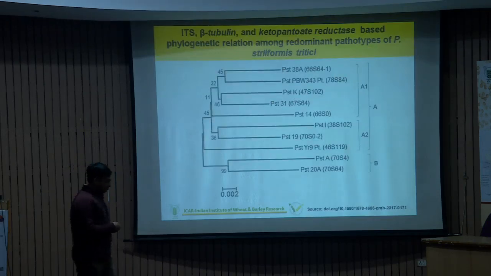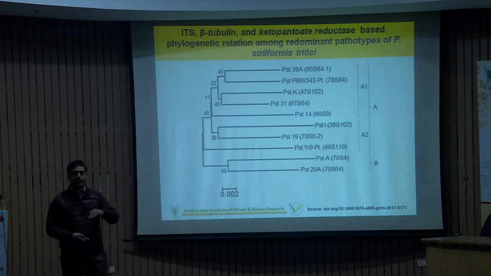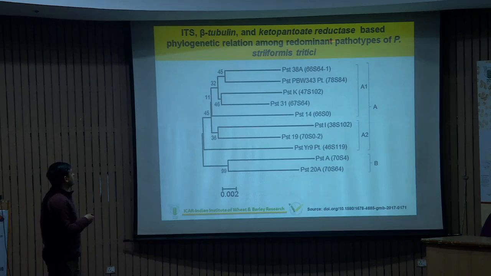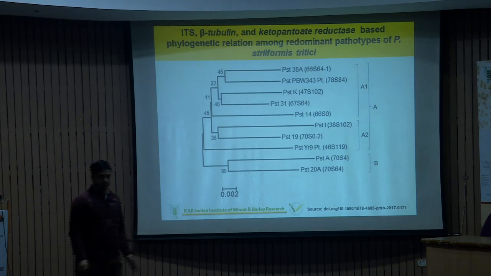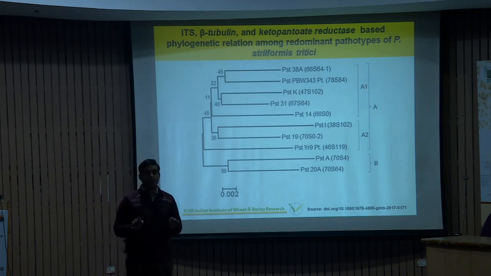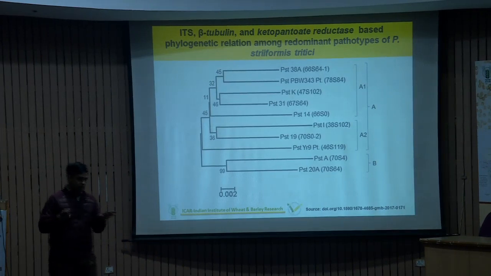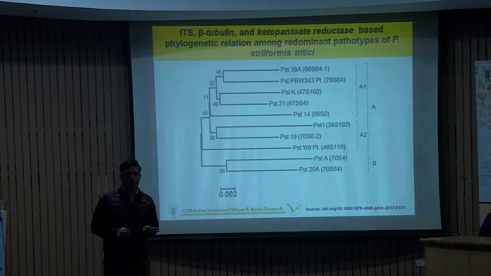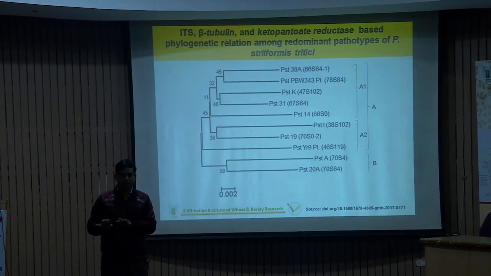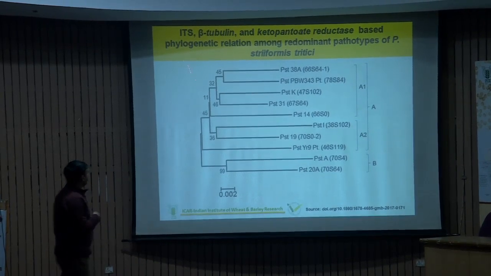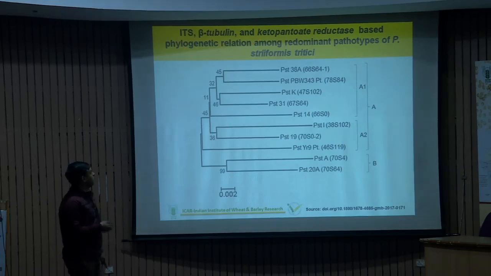Similarly, as I already mentioned, if we use conserved markers like ITS, beta-tubulin and ketopentose reductase type of genes besides the SSR marker, we also get different types of clades. From these basic systems, we get the evolutionary history and how fit our particular strain pathotype is in nature. In this case, we used all the well-conserved and preserved pathotypes that exist in the Flowerdale, and sequenced them using markers derived from ITS, internal transcribed spacer, beta-tubulin and ketopentose reductase, and then characterized them.